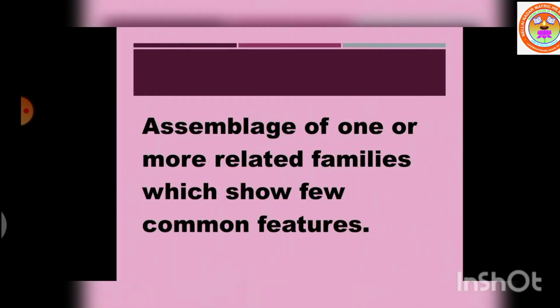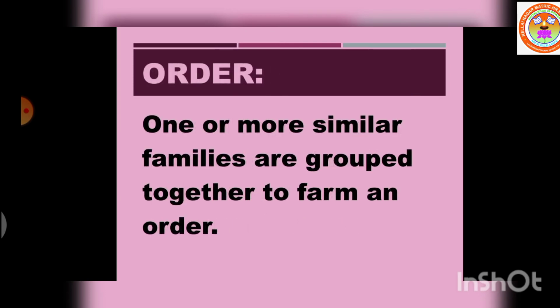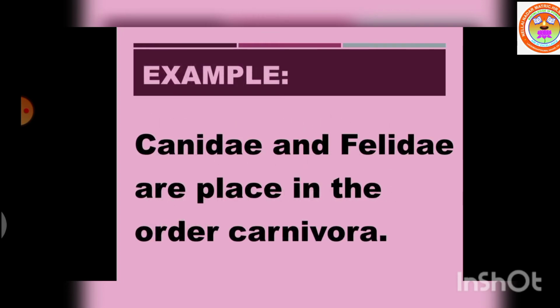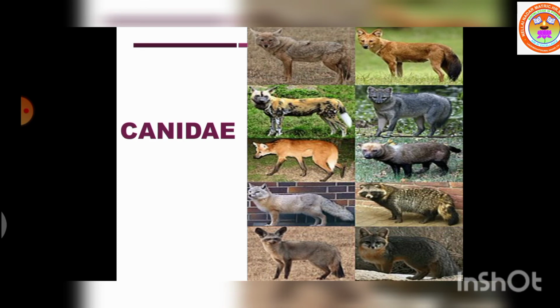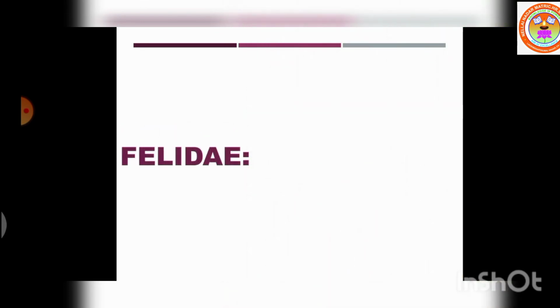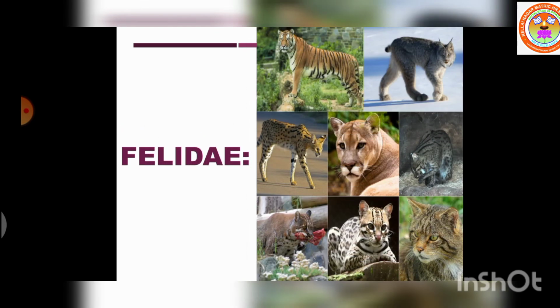The next category is the order. This category includes an assemblage of one or more related families which show few common features. One or more similar families are grouped together to form an order. Example, the families Canidae and Felidae are placed in the order Carnivora.